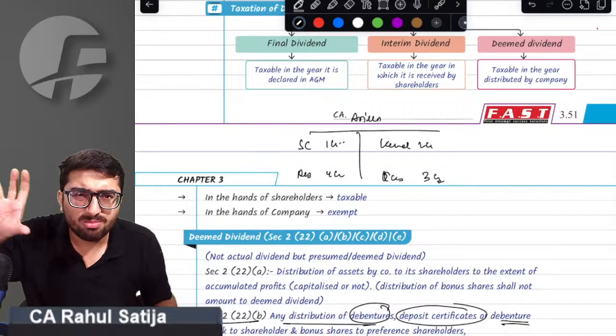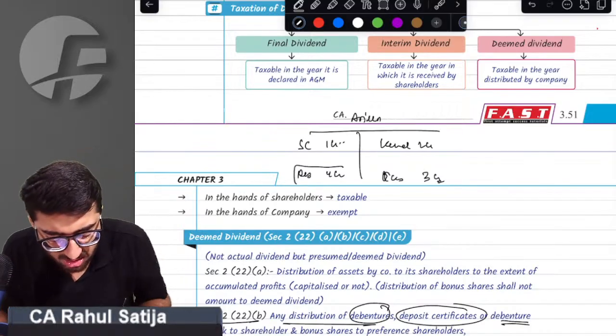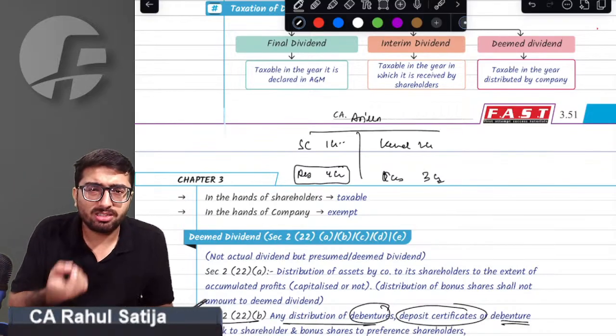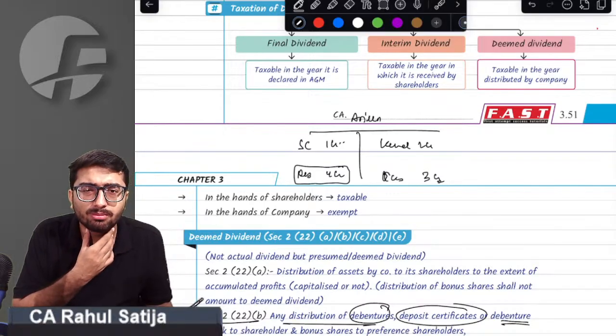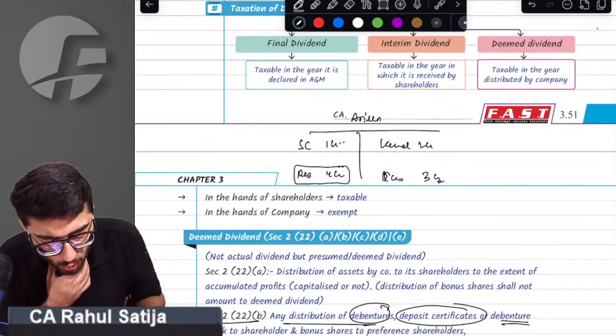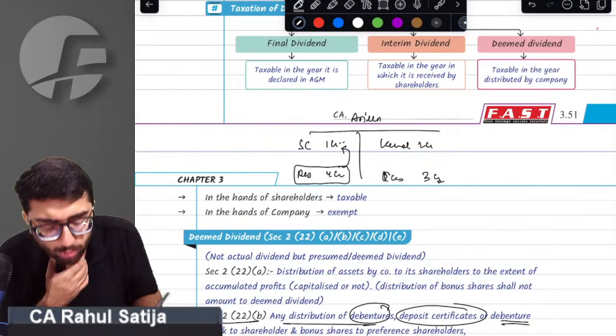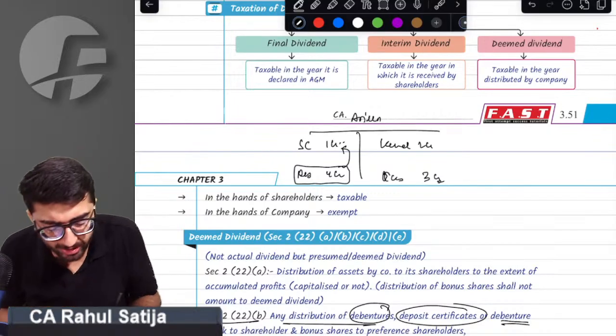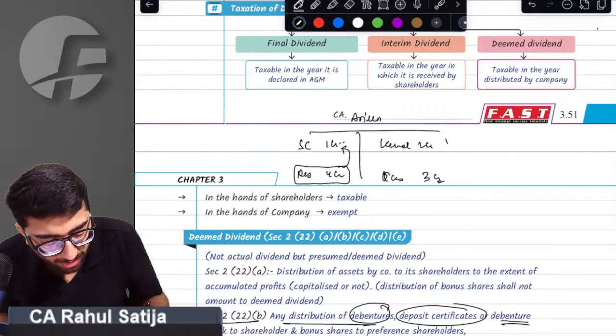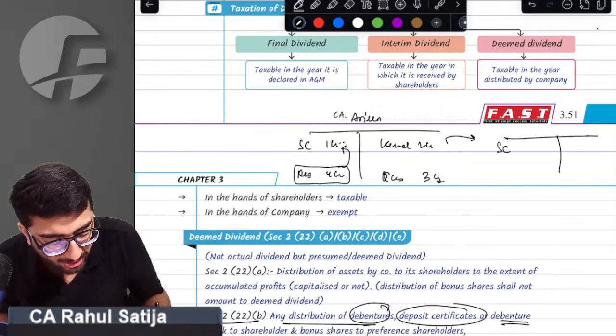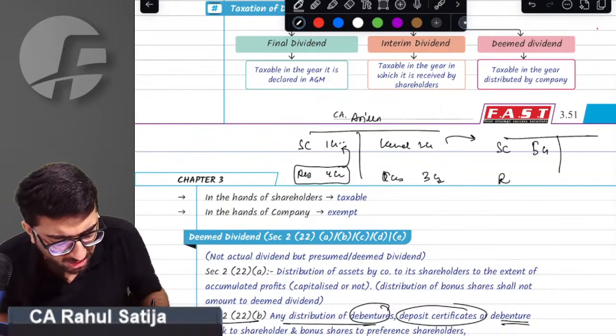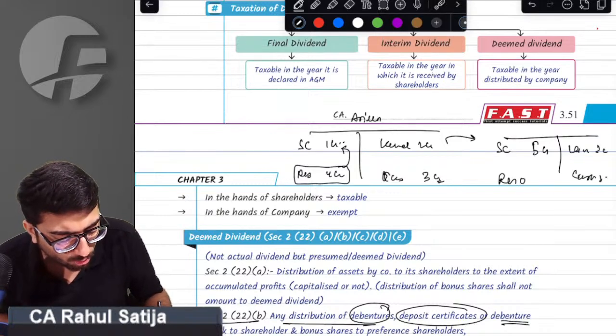What to do? The bottom line is, sir, dividend turns out to be deemed dividend only to the extent of accumulated profits. What Arjun did is he transferred these accumulated profits to share capital. He issued bonus. And the balance sheet turns out to be, sir, share capital now 5 crore, reserves 0, land 2 crore, cash 3 crore.